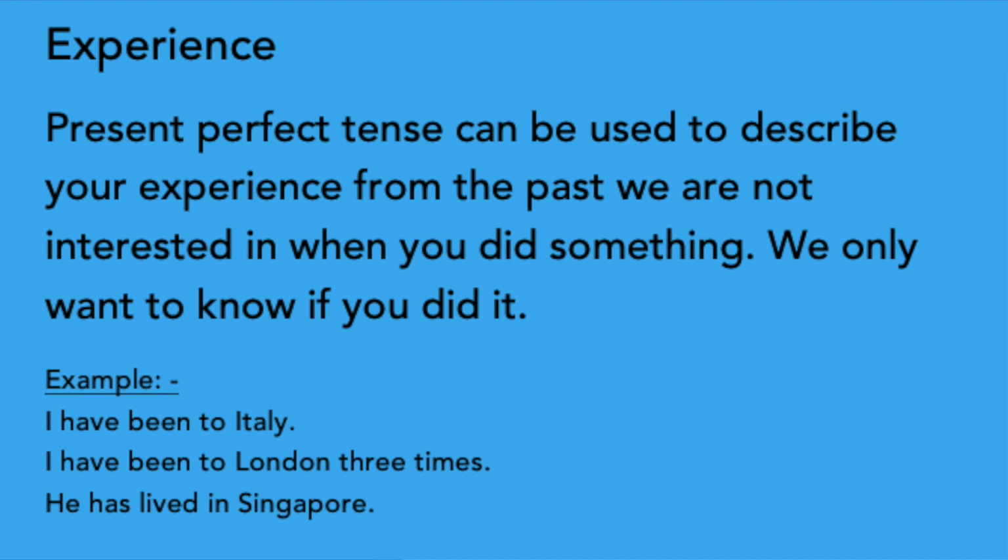See the next one, he has lived in Singapore. These events happened in the past. Now we have a memory of the event, or we know something about the event, or we have experience of it. So we can use present perfect tense with experience.